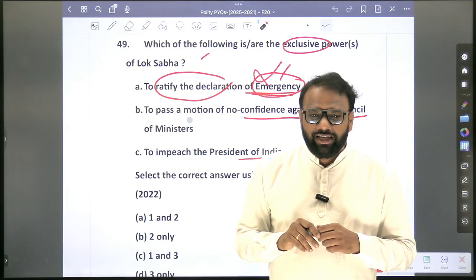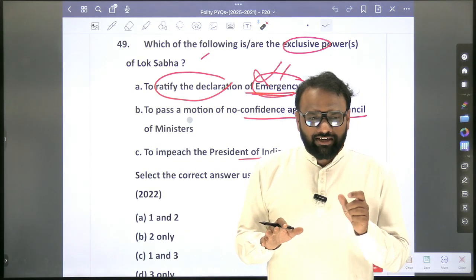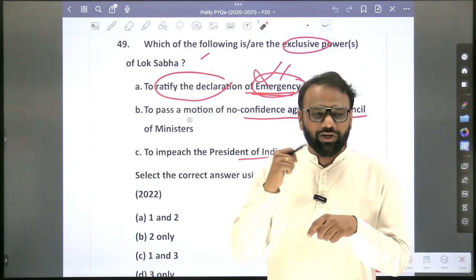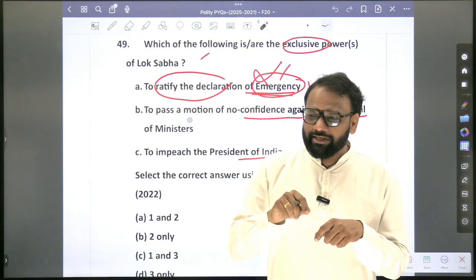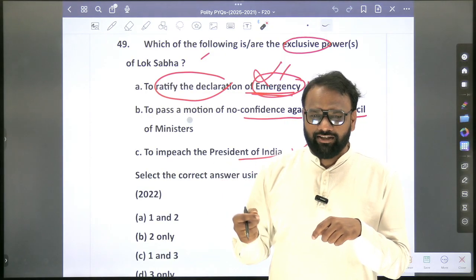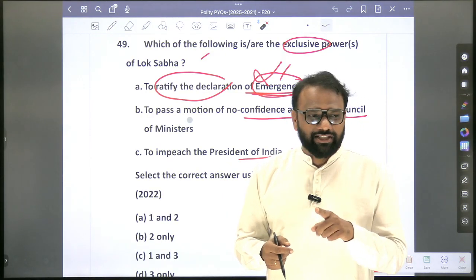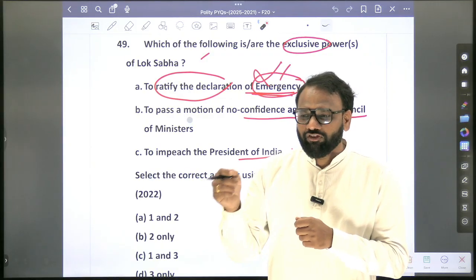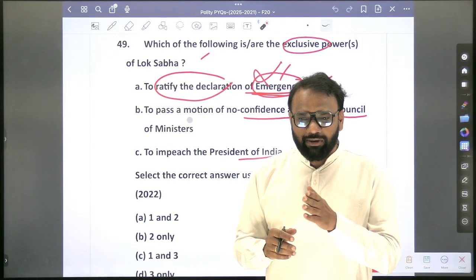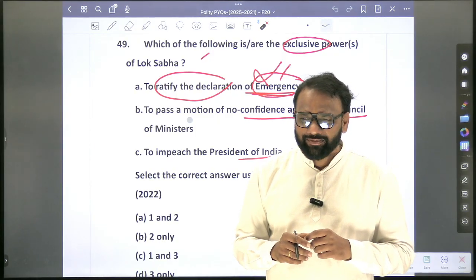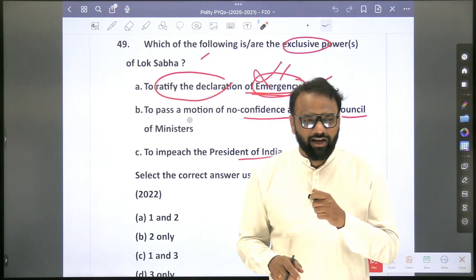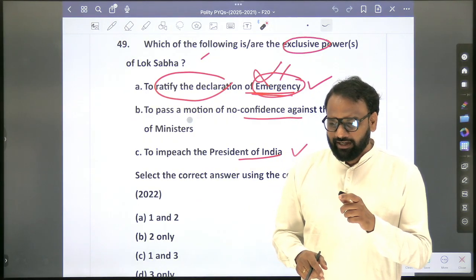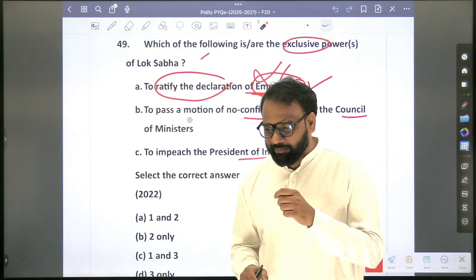In these 3 cases, somewhere there is a special provision wherein one house can force the President to revoke the emergency. In case of national emergency, which house can force the President? Lok Sabha. Lok Sabha has to pass a resolution with what kind of majority, special or simple? Simple majority. When it comes to revoking, Lok Sabha will pass a resolution with simple majority.